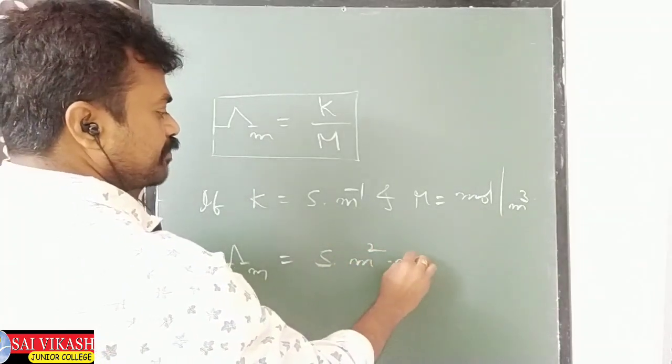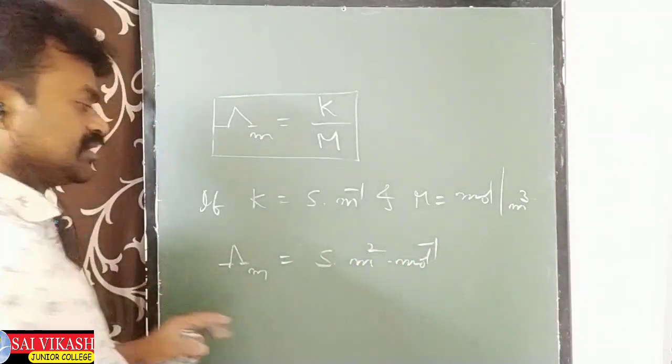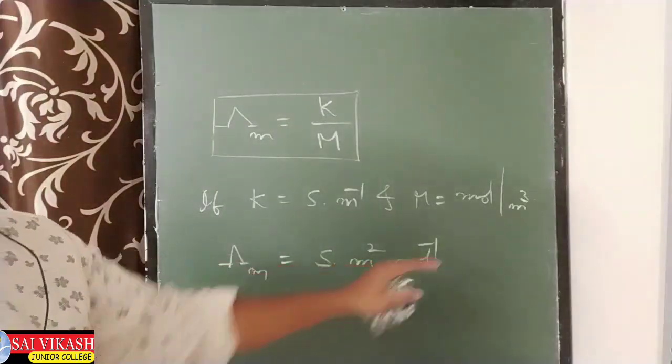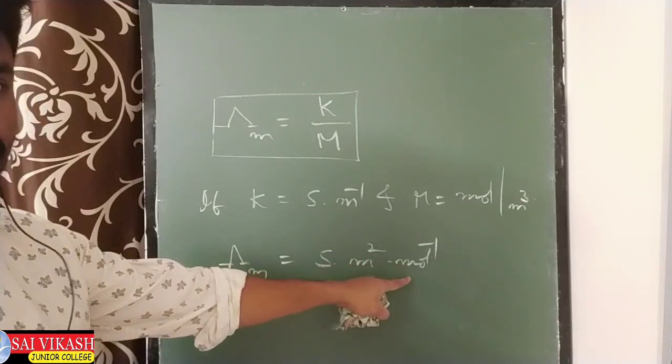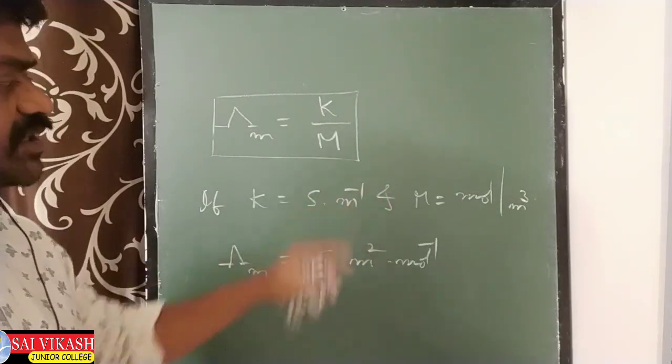meter square per mole. Siemens meter square per mole. This is lambda m, Siemens meter square per mole, if you take all these in these units.